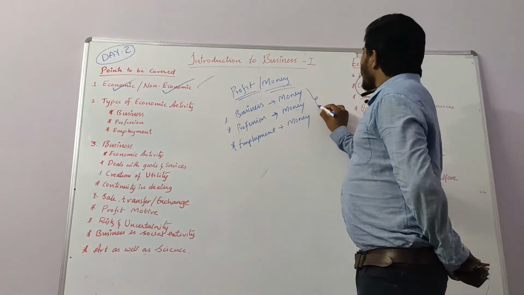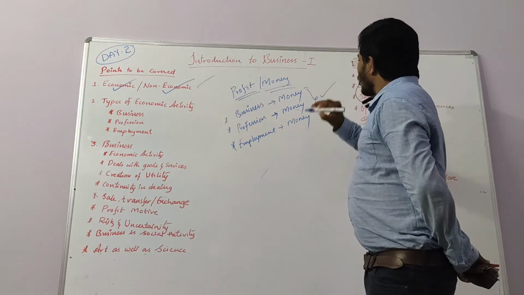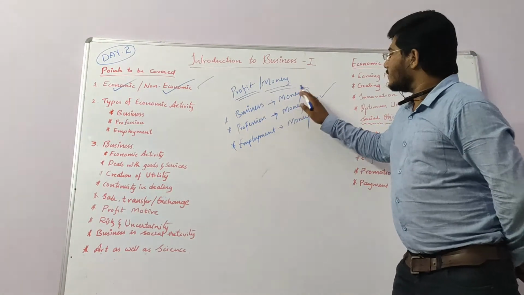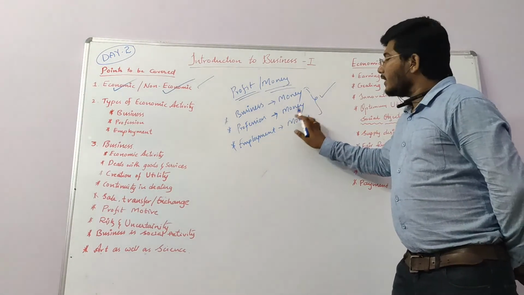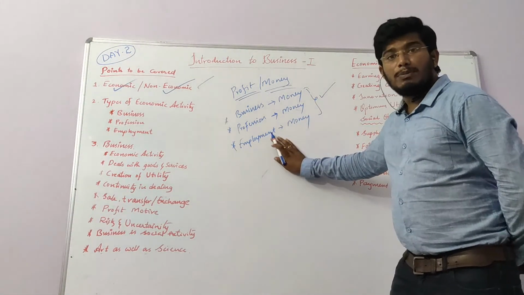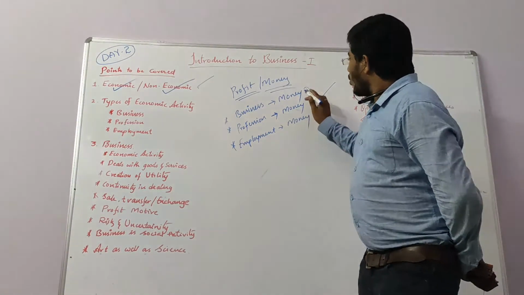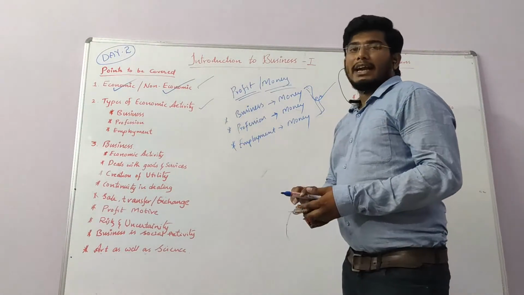So all these activities are called economic activities. Why do people go for business? For earning profits. Why profession? Earning money. And why employment? Why will people go for a job? Earning money. So all these three activities are called economic activities.